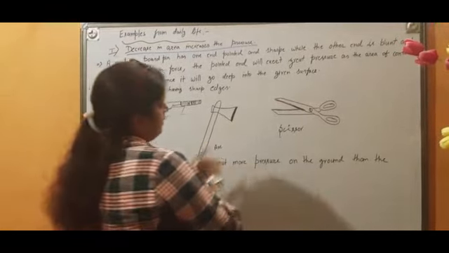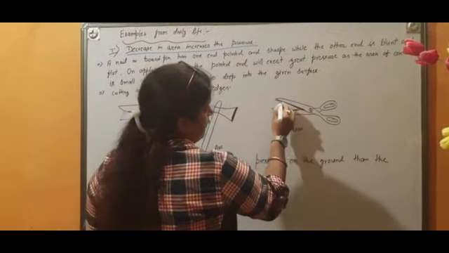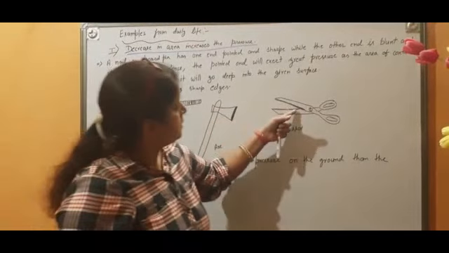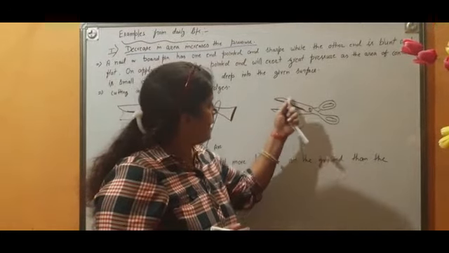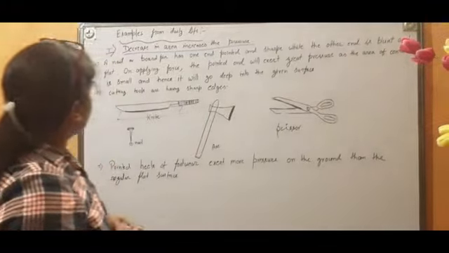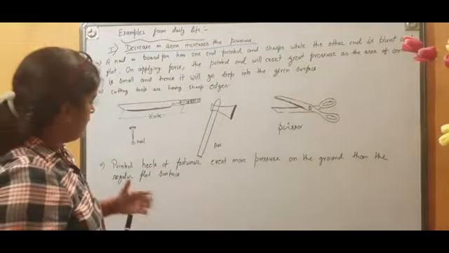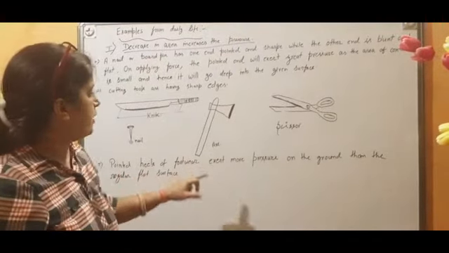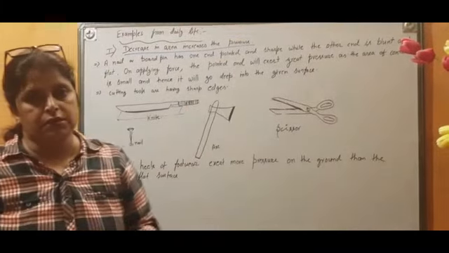Same thing here. This part is sharpened. In a shop, you have seen that if it is blunt, we call the person who will make it sharp, so that easily we can cut it. Again, you will see if you compare the back part and this part, this is sharper as compared to back part. Okay. So here we have seen that decrease in area increases the pressure. One more thing, already I have explained in previous video that pointed heels of footwear exert more pressure on the ground than the regular flat surface.